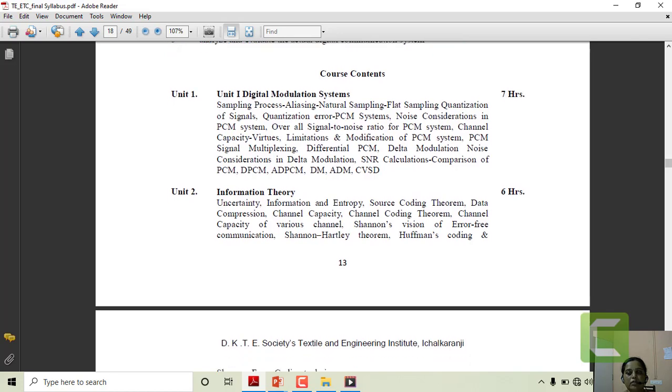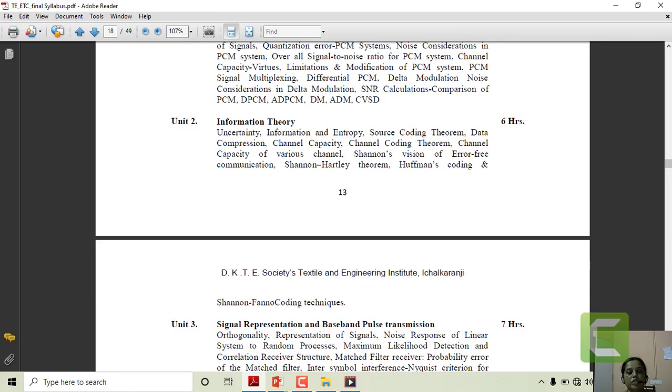As a second unit, we have the definition of information, the equation for entropy, information, the source coding theorems. Then we are going to look at the channel coding theorems, including Shannon's theorem and Shannon-Hartley theorem. This chapter also includes the numericals and the procedure for getting the source coding done by the method of Huffman coding and Shannon-Fano coding.